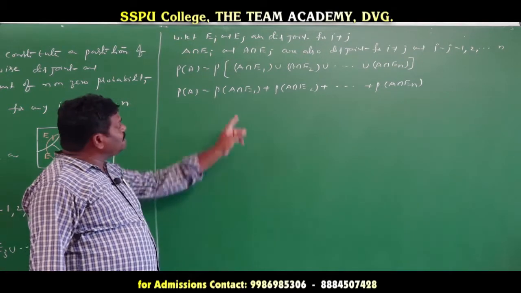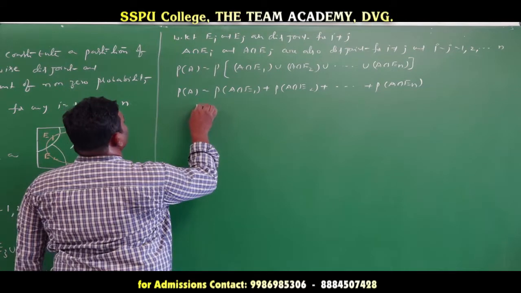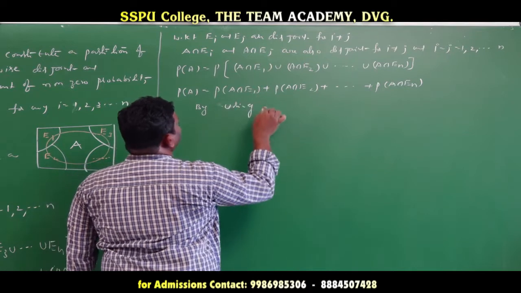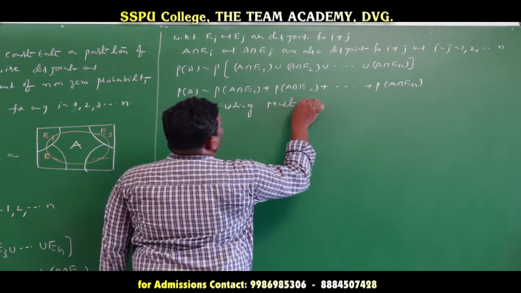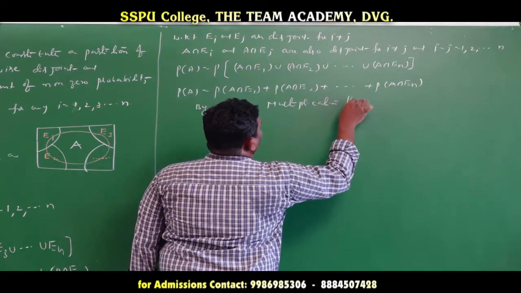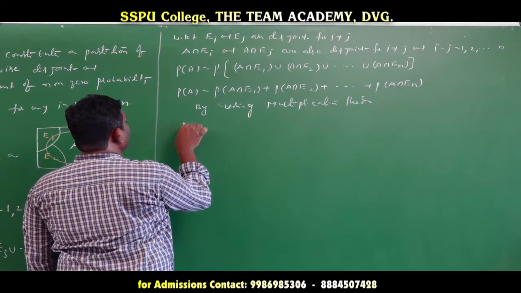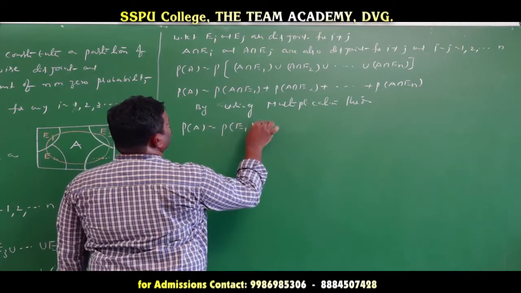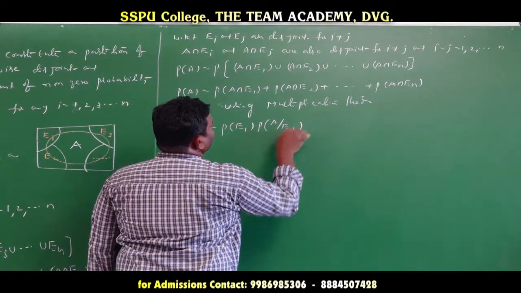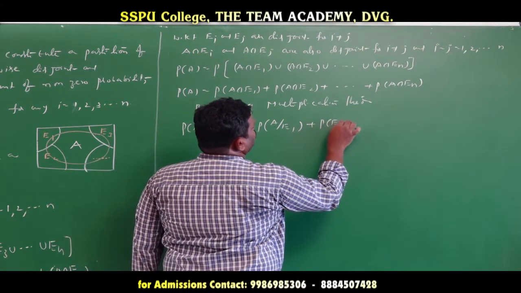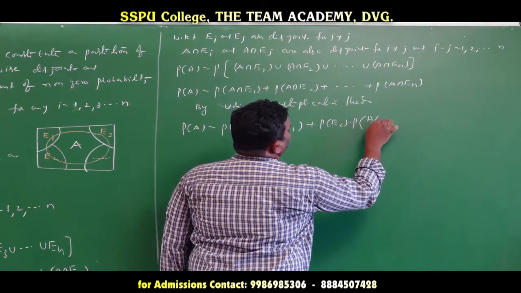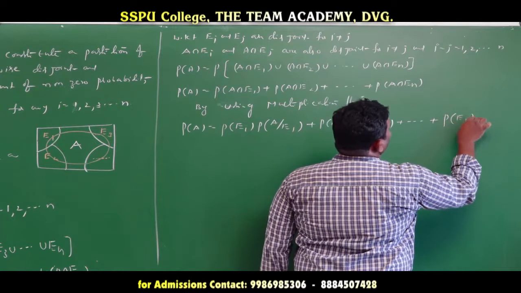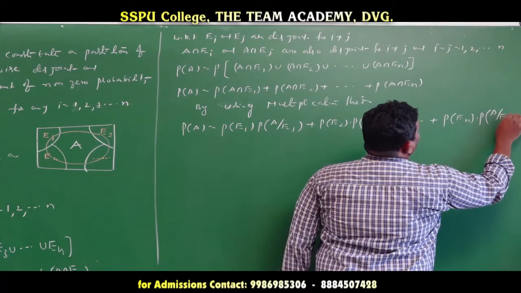Now again we are applying the multiplication theorem. So by using the multiplication theorem, probability of A is equal to probability of E1 into probability of A given E1, plus probability of E2 into probability of A given E2, plus and so on, probability of En into probability of A given En.